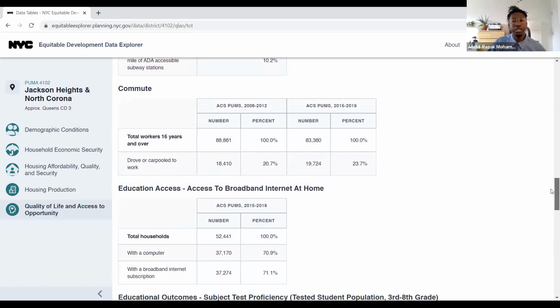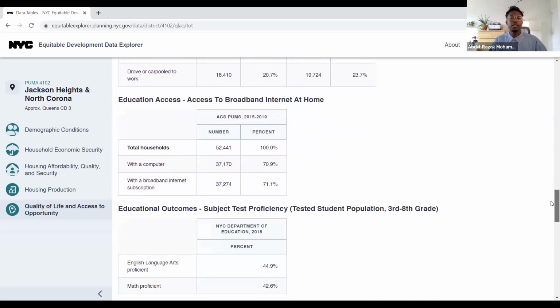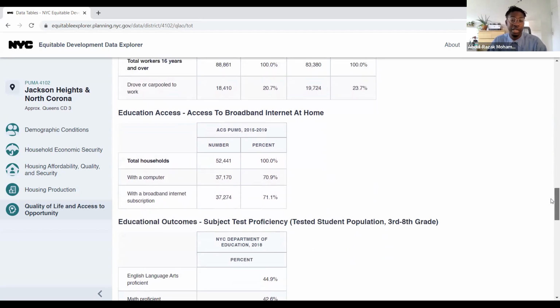And then we have things related to commute that kind of puts those two things together. So how long does it take you to, or do you have the ability to drive or carpool to work within whatever distance that means for you? And then the next set of tables are related to education.